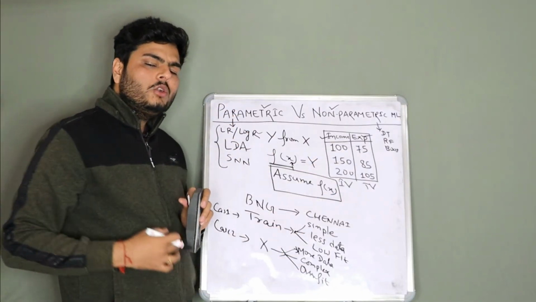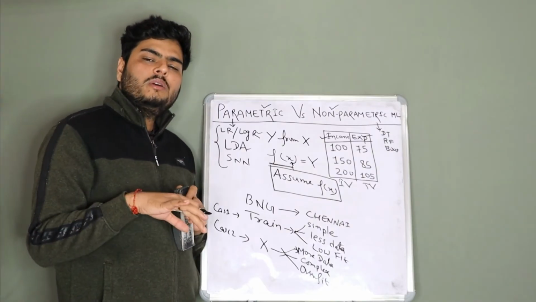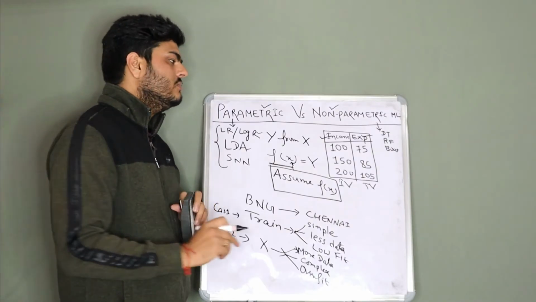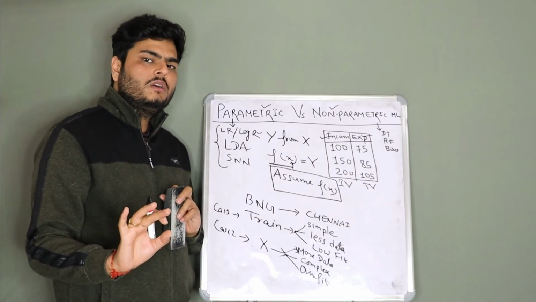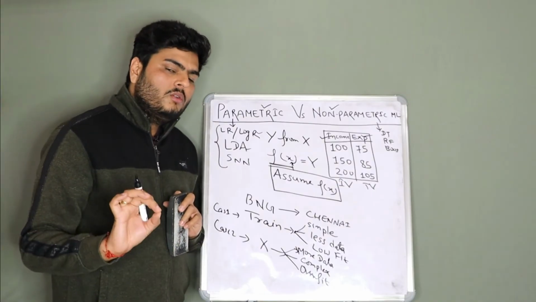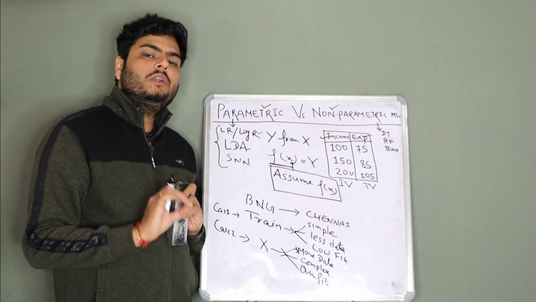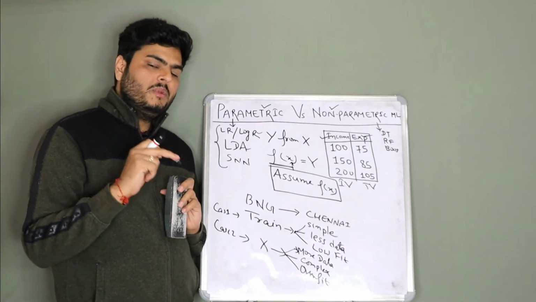And these models tend to overfit, so we do many things to control overfitting, but the base characteristic of these models is that they may tend to overfit. Which kind of model will have high bias and which kind of model will have low bias, you have to answer me in the comments.